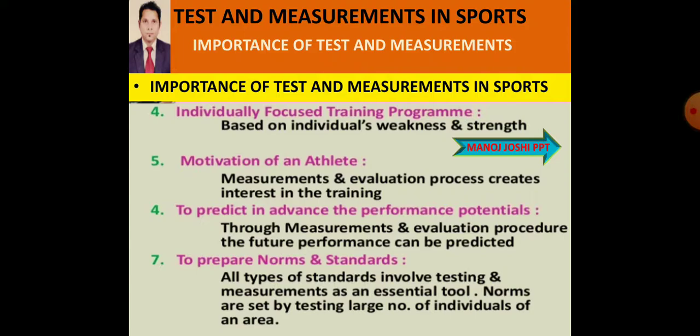Then now 35 sit-ups will be required for qualifying. That will help to increase their abilities. So norms and standards are set only after the test and measurement. So to prepare norms and standards, we need the help of test and measurements in each area, each field.